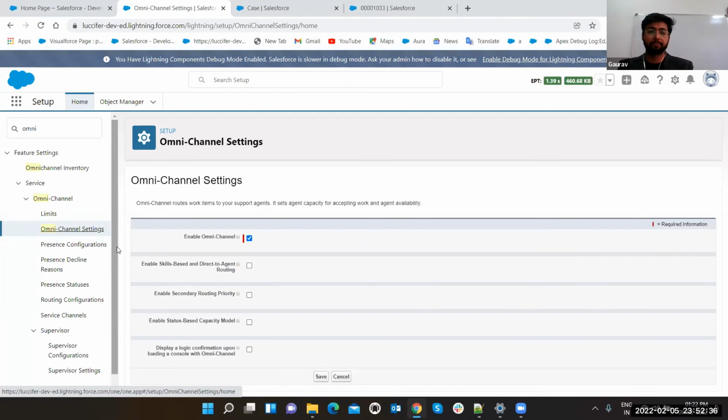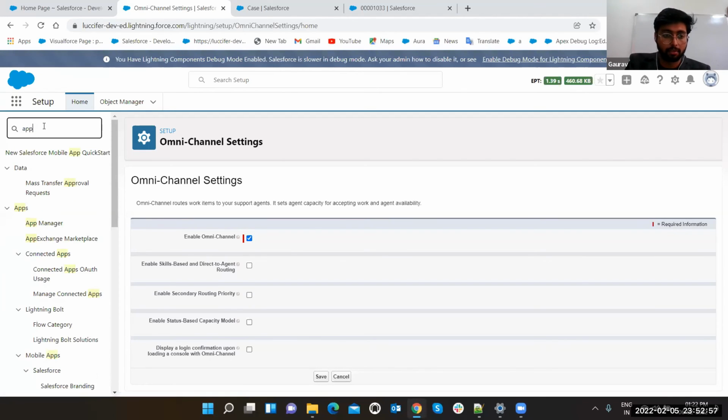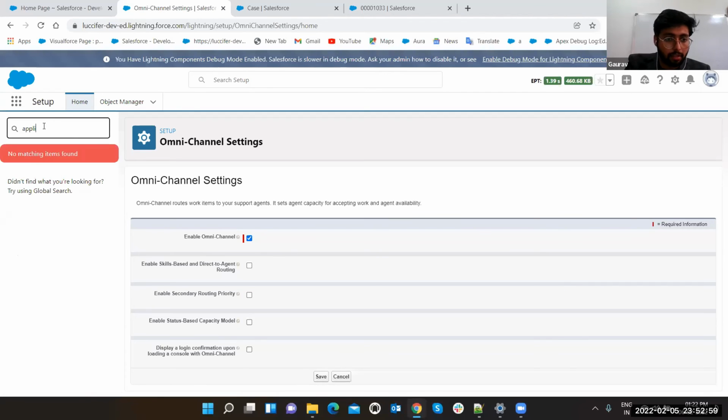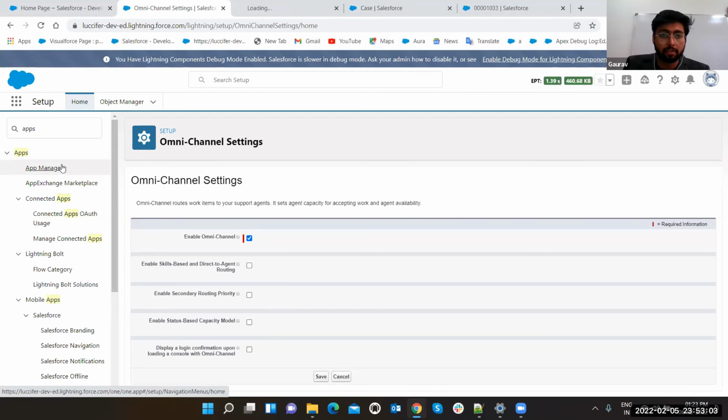First, you have to enable it, because before enabling it, you will not see it anywhere, not on the service console and not on the place from where you can add it to the service console. By default, you will not get omni-channel on your service console. You have to add it, but the place from where you have to add it, you will not see it there. I'll show you the place from where you can add it. Let me show you first. Go to App Manager.